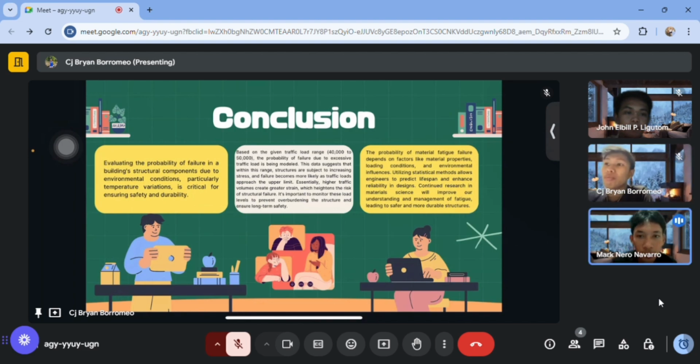The probability of material fatigue failure depends on factors like material properties, loading conditions, and environmental influences. Utilizing statistical methods allows engineers to predict lifespan and enhance reliability in designs. Continued research in material science will improve our understanding and management of fatigue, leading to safer and more durable structures.